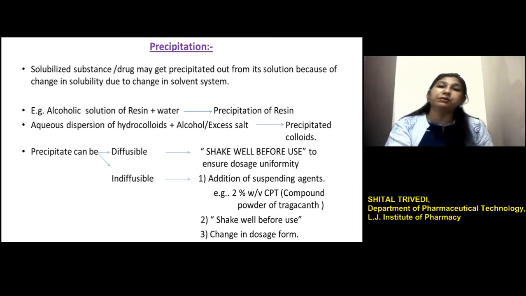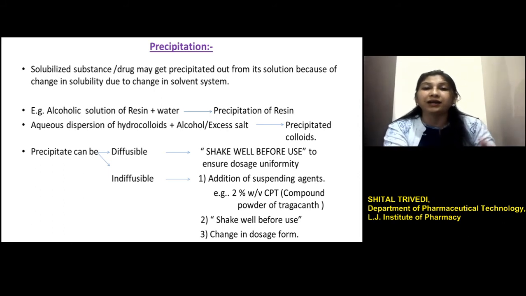The precipitate can be diffusible in nature, and as I discussed earlier regarding the insoluble diffusible kind of solids, the problem can be solved for this kind of precipitate. The precipitate can be indiffusible, and for this, the problem can be solved like we discussed for the problem that occurs with the insoluble solid, by adding a suspending agent.